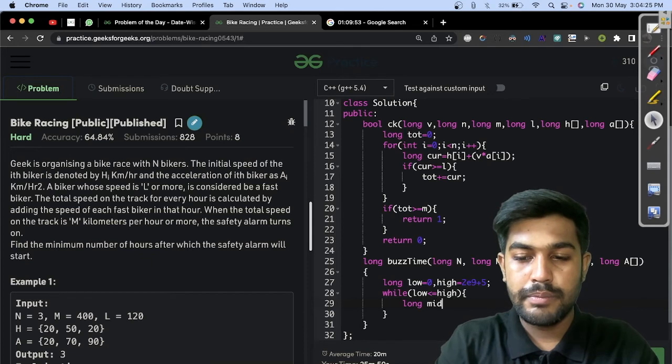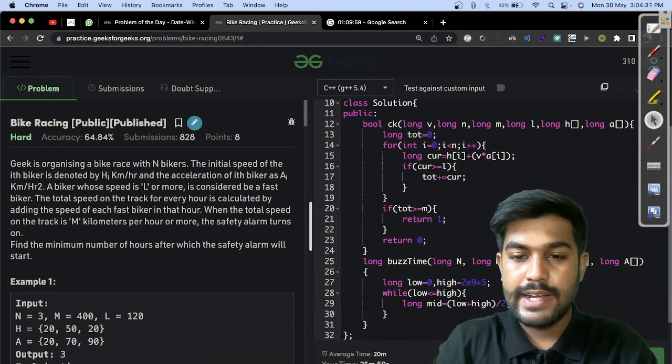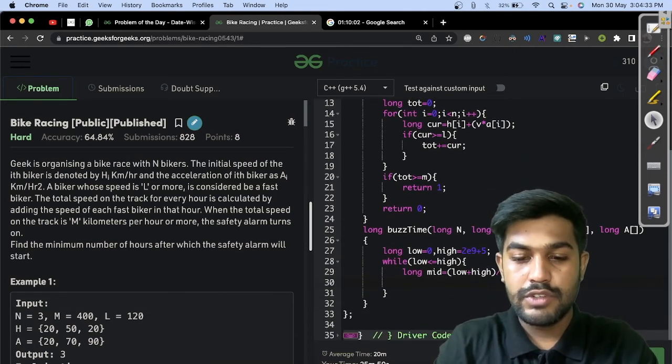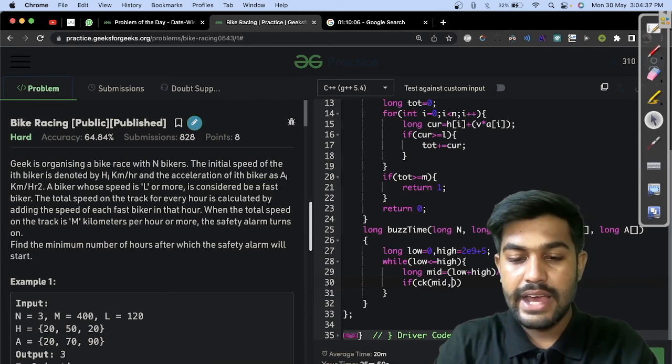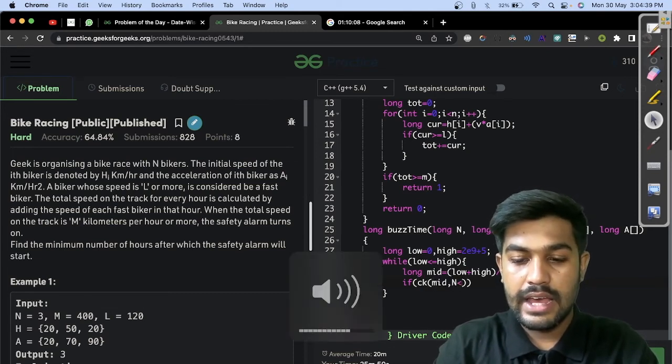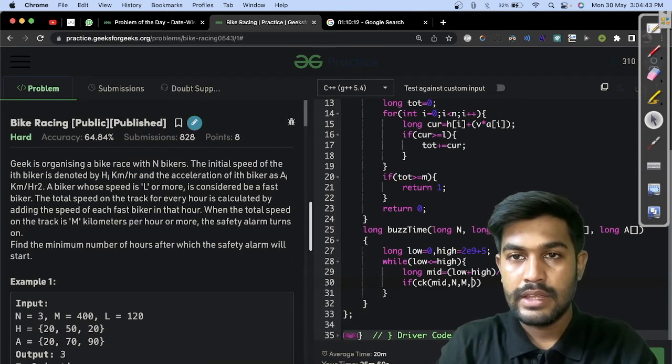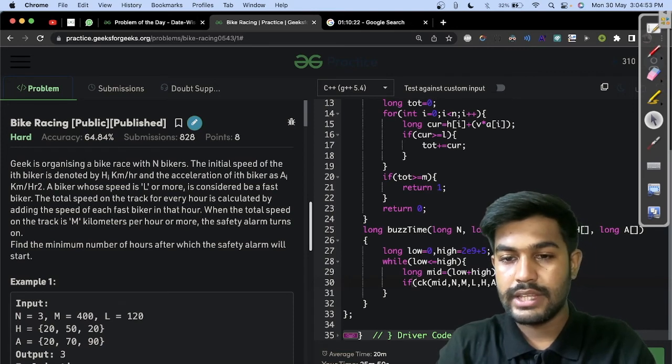So long long mid is equal to low added to high and divided by 2, and then we would check the particular a itself.